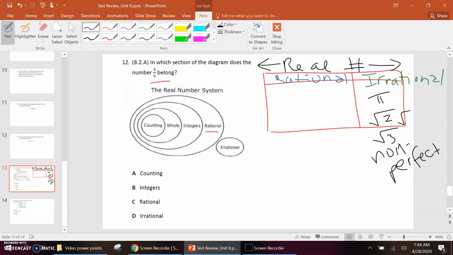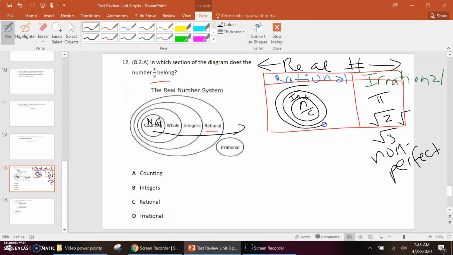So you can see here in the picture from your review, they have the rational and irrational all by themselves, okay? And they have your circles going out this way, starting from your natural. This is another name for the counting numbers, your natural counting numbers, going out this way. When I draw the circles here, natural counting are in the center. Then you have your integers.